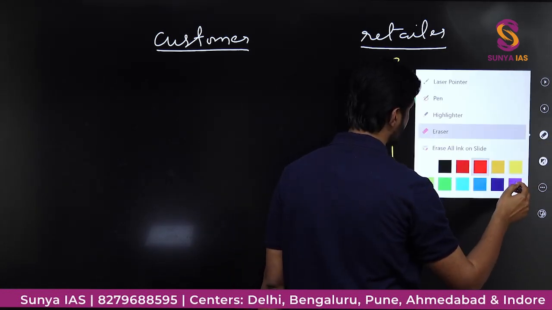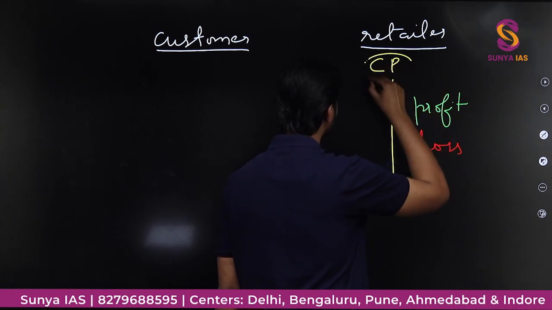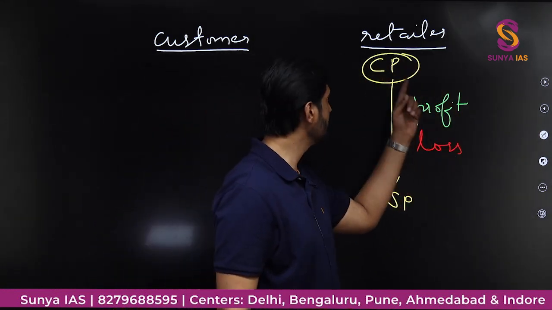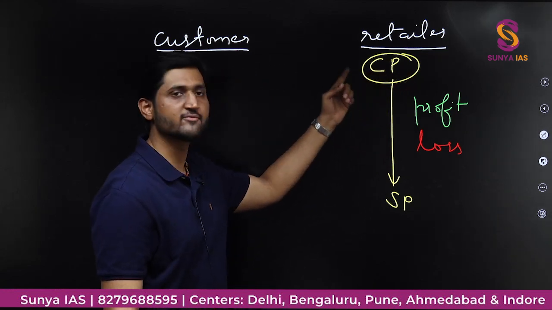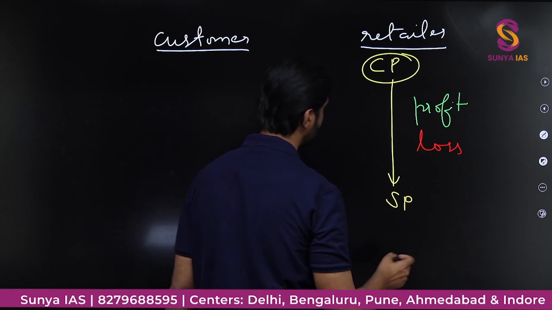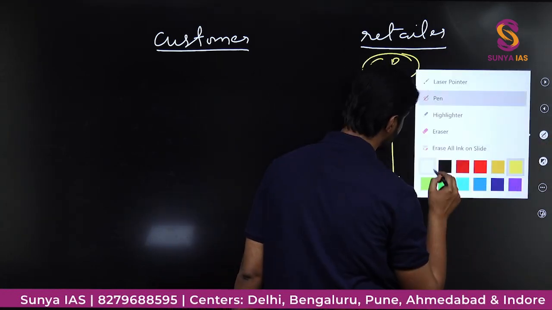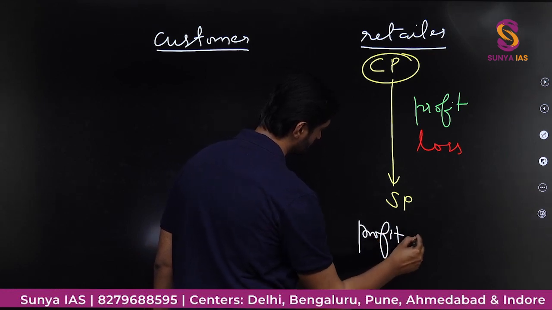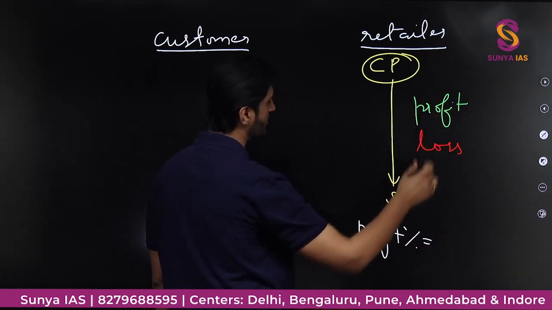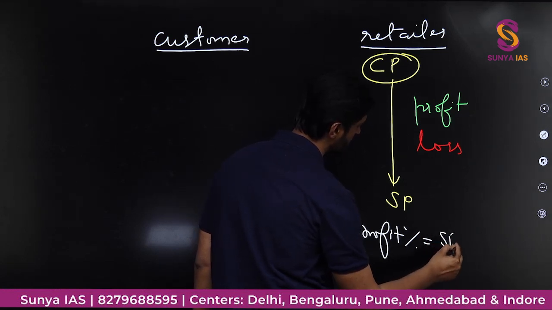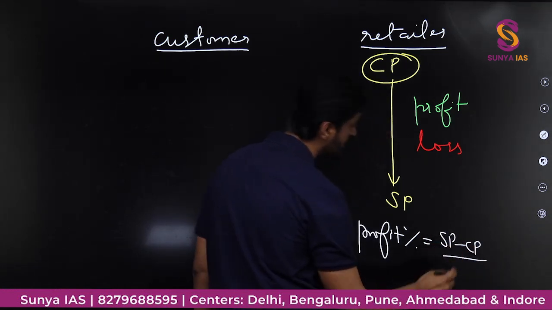And here the quantity we have, the cost price, is a very critical quantity, because everything we will talk in terms of this cost price only. And this profit and loss can also be expressed in terms of percentage, so I can write profit percentage is nothing but the amount of profit, that is SP minus CP, divided by the cost price.